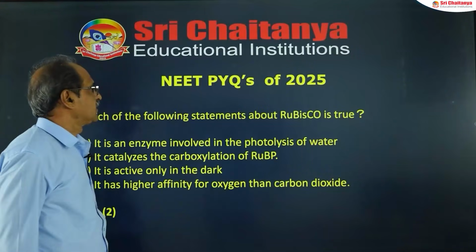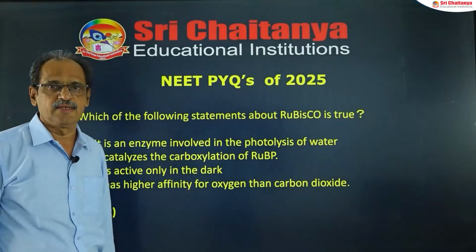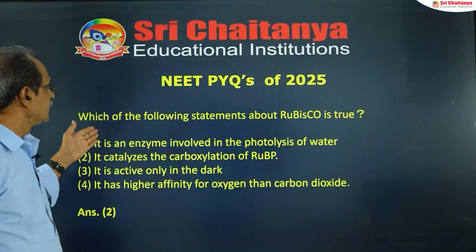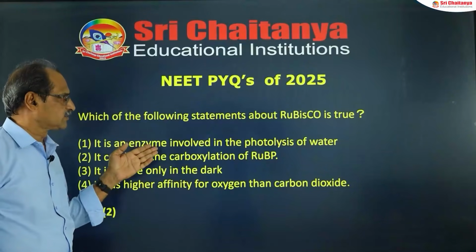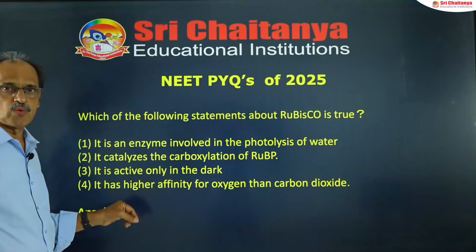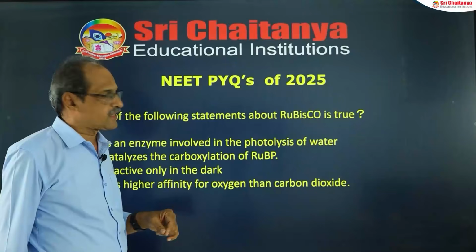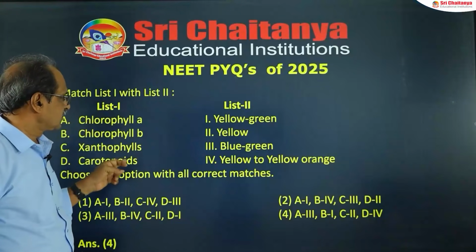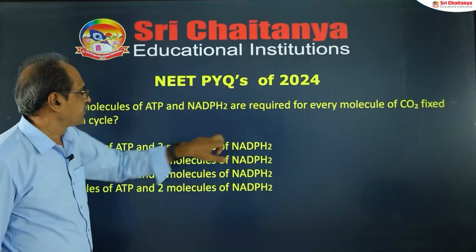And the next aspect is what are the questions being asked in the last 5 years in this chapter, photosynthesis. So I am displaying some of the questions here, this is a 2025 question. Of course I am not going to study it, even the answer is also written here. These are nothing but the PYQs, the previously asked questions in the NEET examination. So this is another question of 2025. This is matching, so here the question is a matching type.